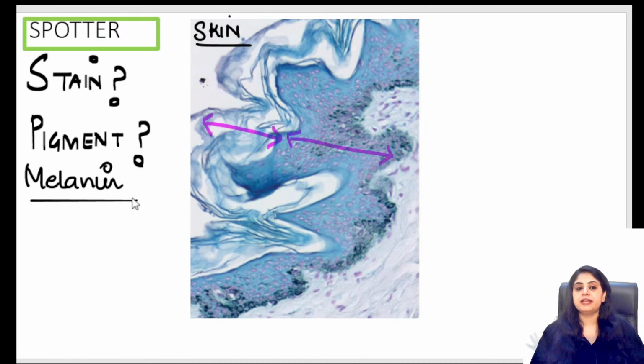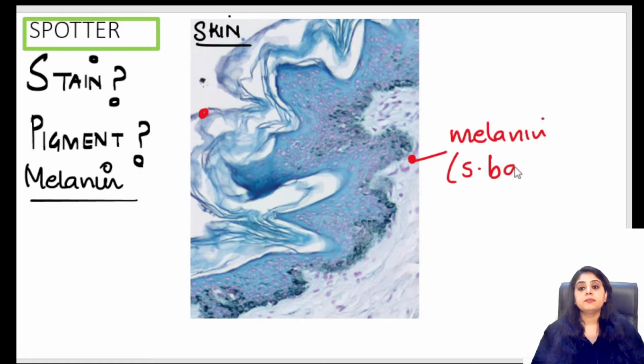In skin, I think of melanin. And where do I expect the melanin? Derma question: will melanin be in the top layer or in the bottom layer? Melanin is in this area. The basal layer is where melanin is expected. In the stratum basale, the melanin is expected. And if you look carefully, the entire basal layer is showing you this different color.